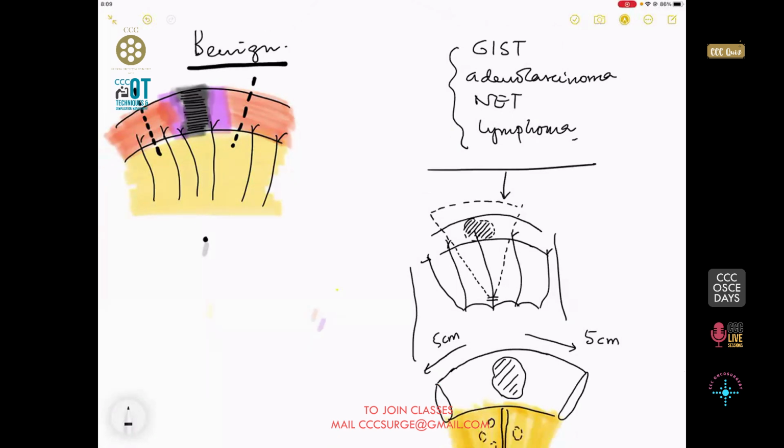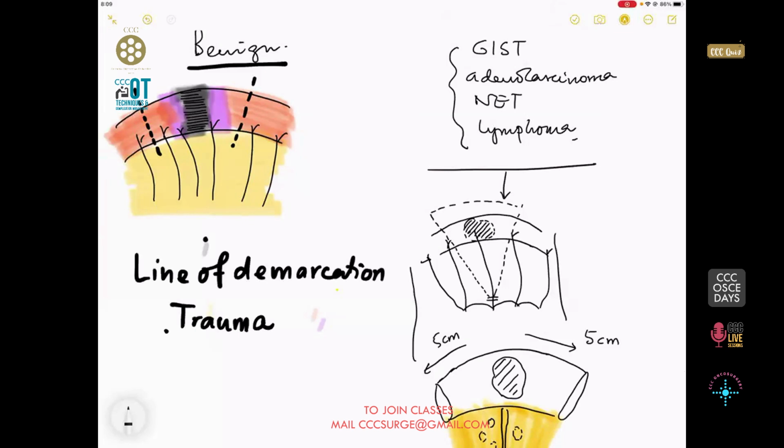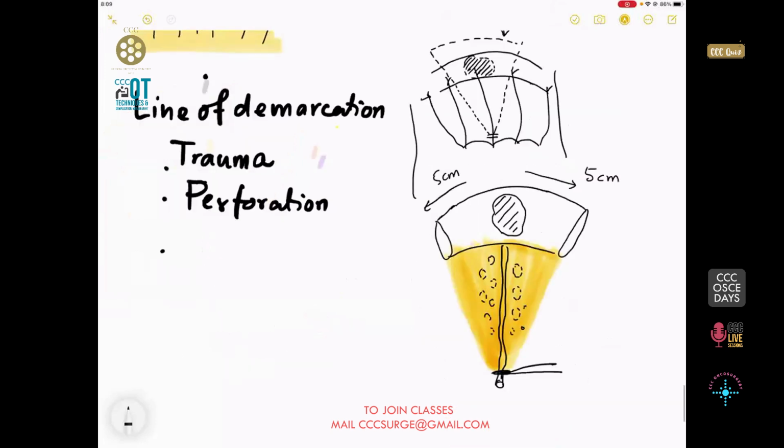ligating the mesentery is important, but more important is to understand what is the line of demarcation for a benign pathology. Now, what do you mean by benign pathology? Benign pathology could mean a trauma. It could mean a perforation, not a tumor perforation, please. It could mean a bad piece of the bowel or a gangrenous piece of the bowel, say for example, a hernia.